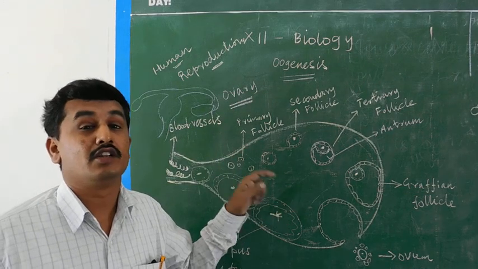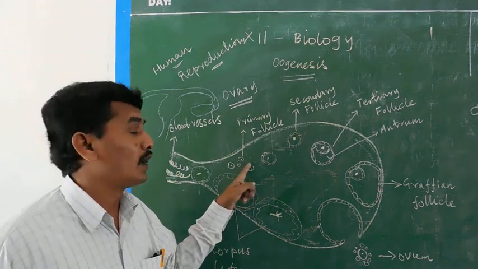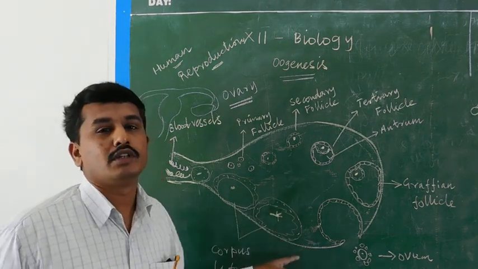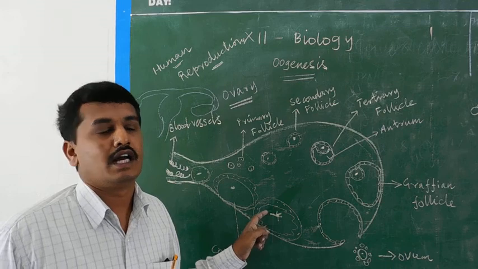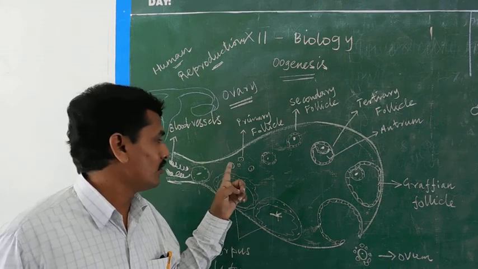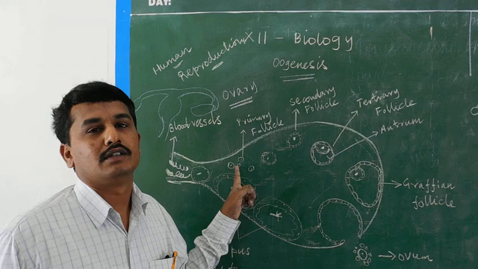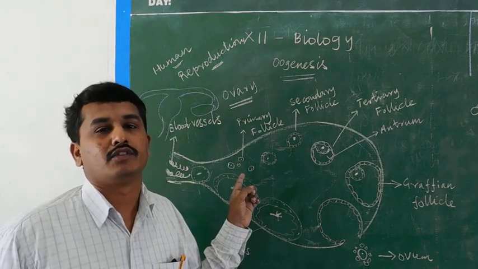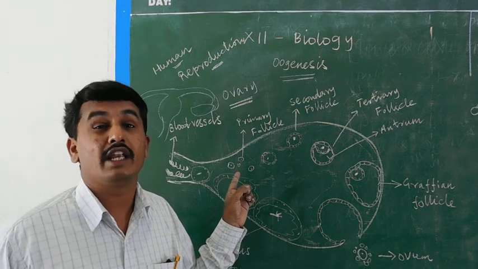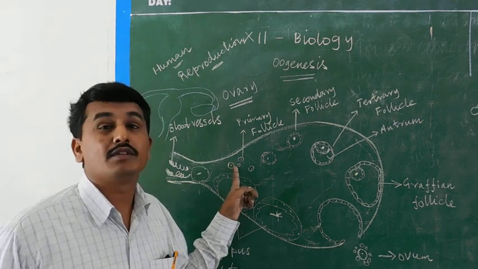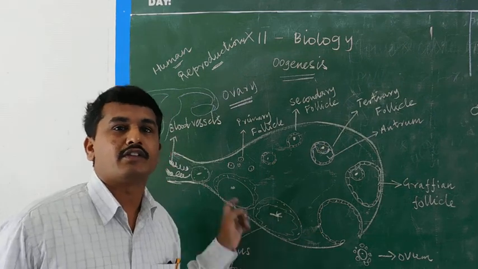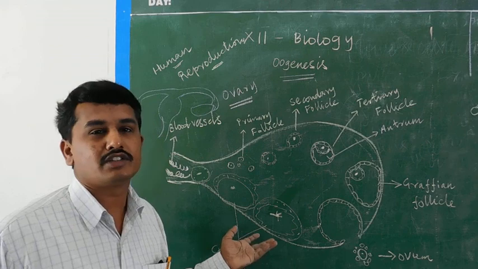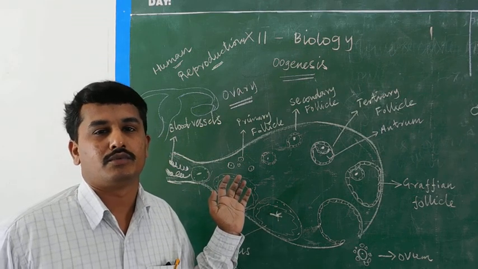After puberty, one of the primary follicles slowly develops into these structures. In the next menstrual cycle, after 28 days, another primary follicle starts developing as a secondary, tertiary, and Graafian follicle, and if fertilization does not take place, the corpus luteum develops.